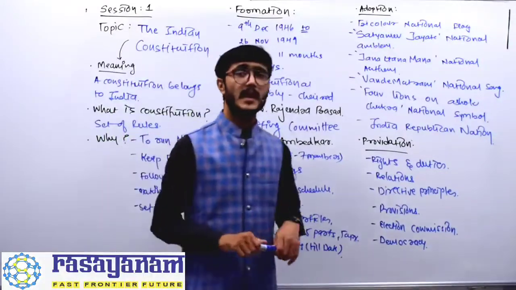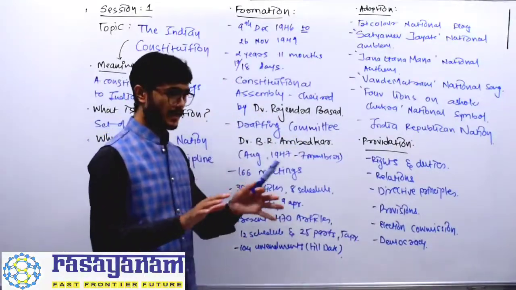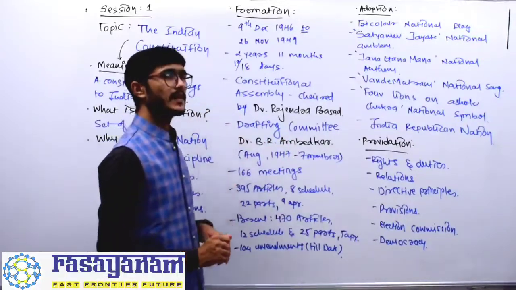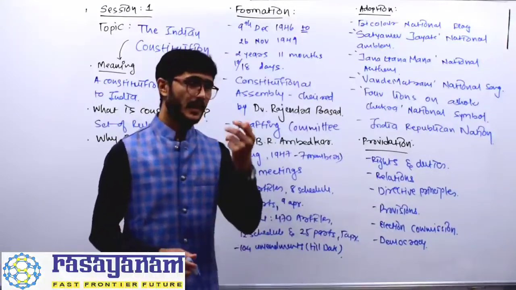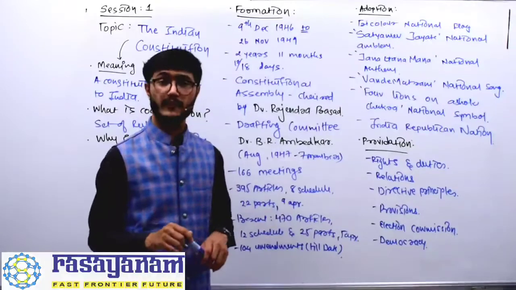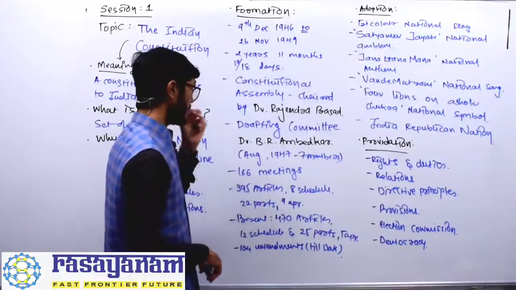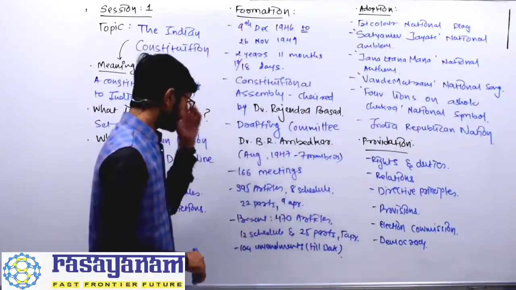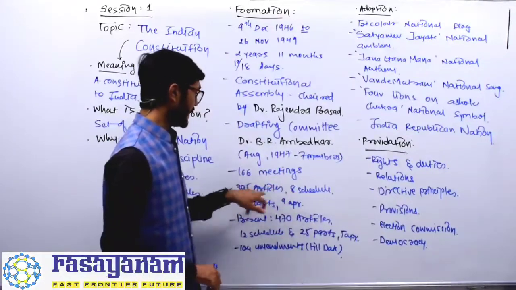Initially, when the Constitution of India was drafted, it consisted of 295 articles, but later after the amendments, when it was finalized on 26th January 1950, there were 395 articles, 8 schedules, 22 parts and 9 appendices. Okay. 395, 8, 22, 9.